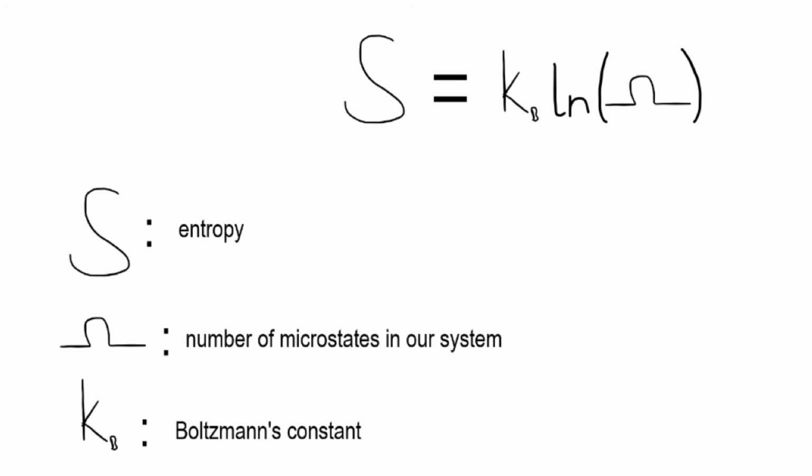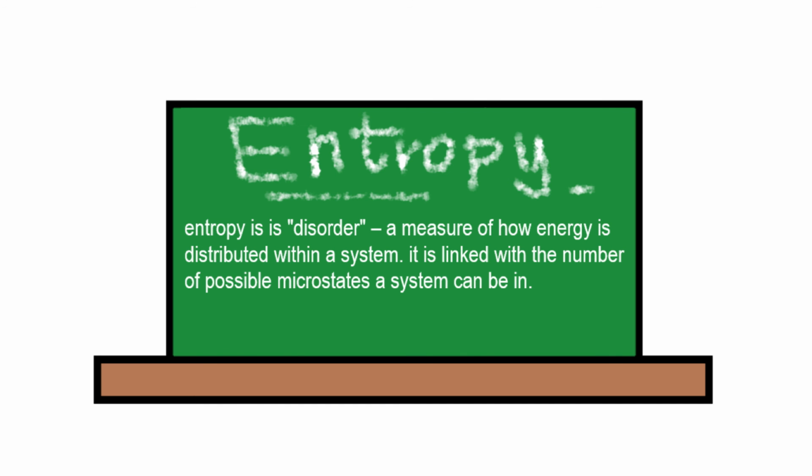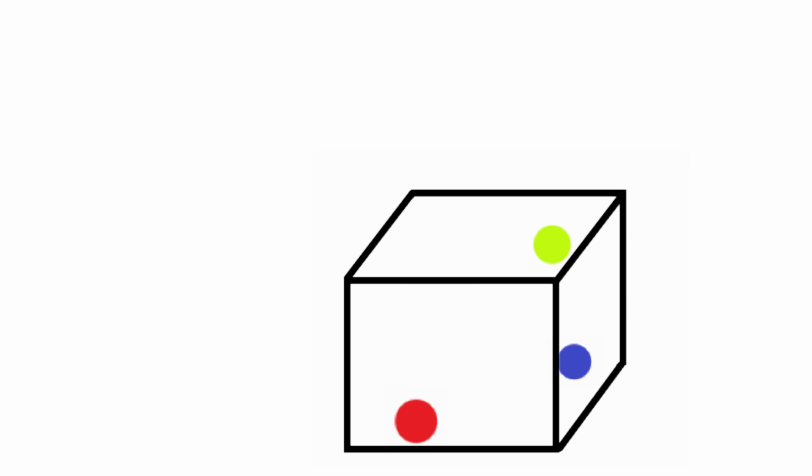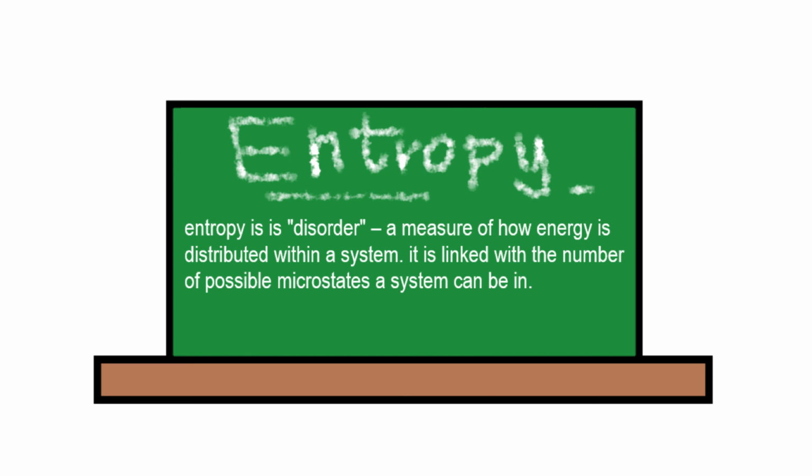If we take the natural log of the number of microstates in our system and multiply it with a constant called Boltzmann's constant, we get a value called the entropy of our system. What is this entropy? Entropy is often thought of as a measure of disorder, but really it's a measure of how energy is distributed within a system. For example, within this box of particles. Entropy is linked heavily with the number of possible microstates a system can be in. The greater the number of microstates, the greater the entropy of a system.